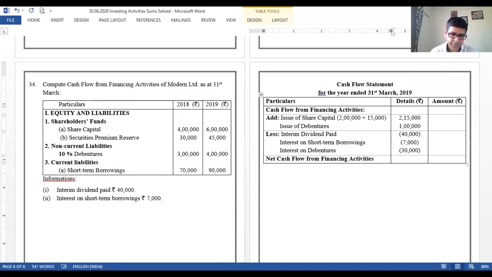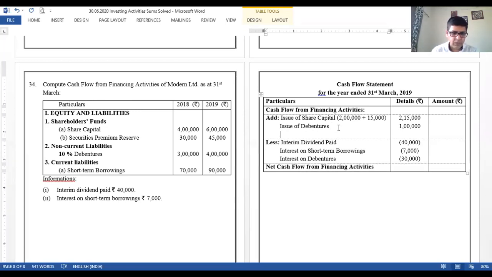Short-term borrowing is the next thing. It can be seen as 70 to 90. Borrowings has increased. If borrowings are increasing, then we must have taken money, right? So short-term borrowings, we have borrowed the amounts. Amount can be seen as rupees 20,000. Correct. So we are done with the things. Interim dividend, interest minus, share capital premium, debentures, interest on debentures, short-term borrowings done. That's all.